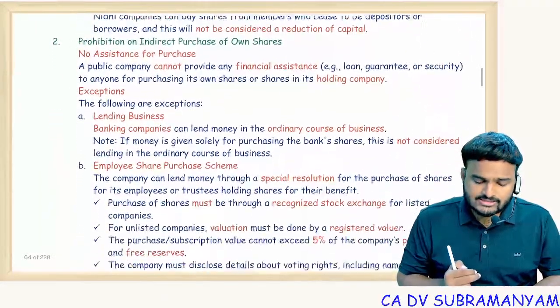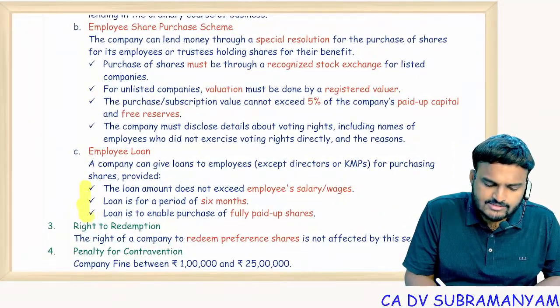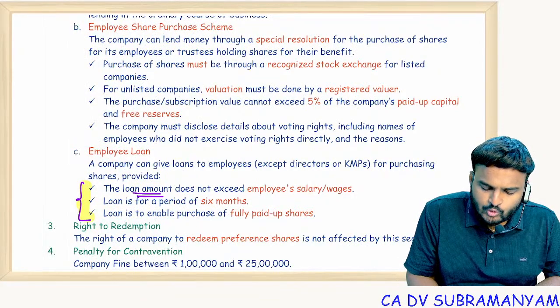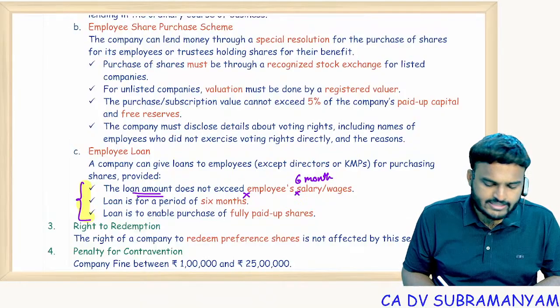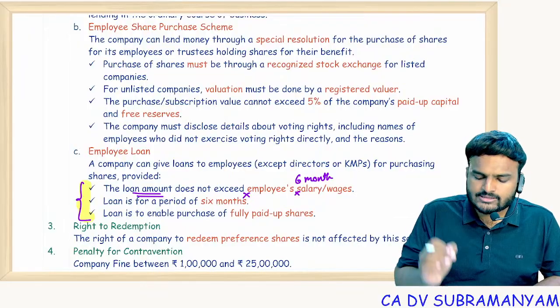Section 67, there is a small printing error. The printing error is with respect to these 3 points. Kindly rectify these 3 points. The loan amount does not exceed 6 months of employee's salary wages. Rectify this point. Loan amount does not exceed employee's 6 months salary.